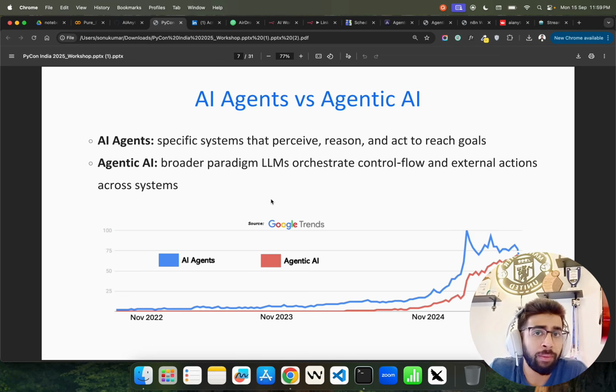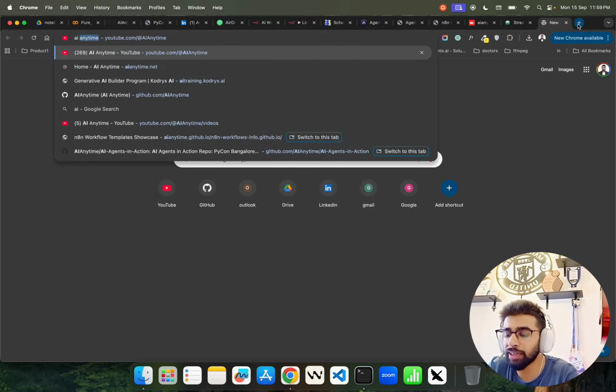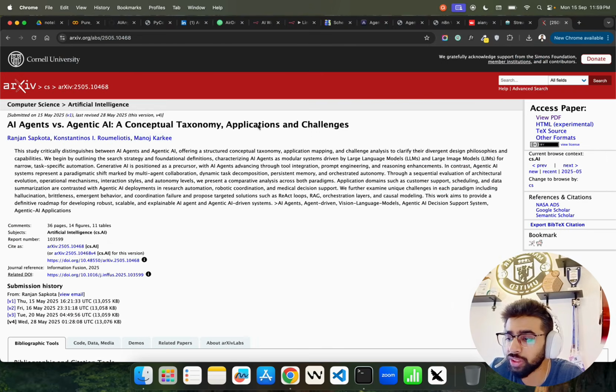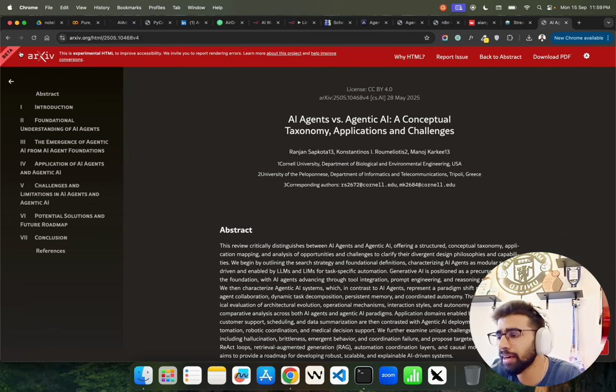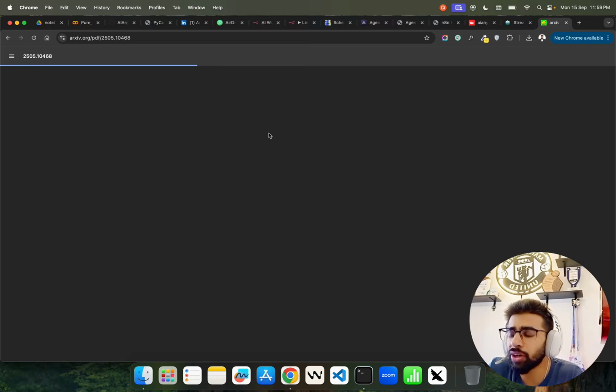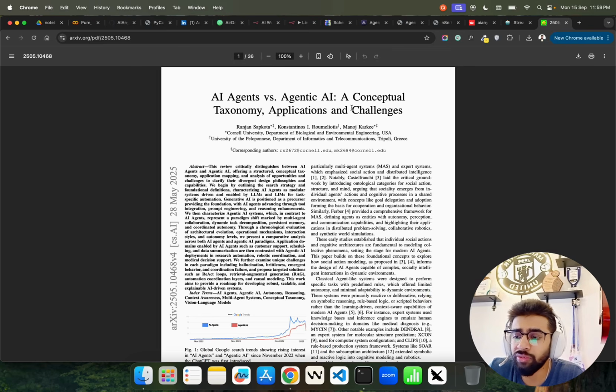So this is the difference. There's a research paper on that. I would recommend that you read that research paper. You can see it over here. You can read this paper here, AI agent versus agentic AI.